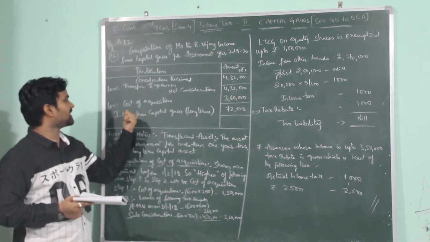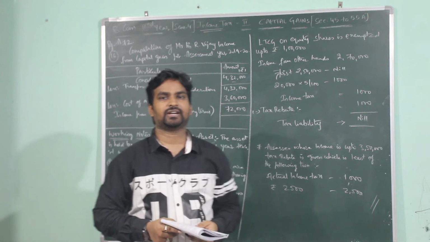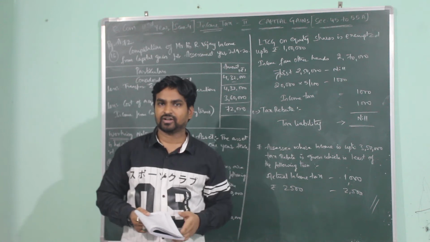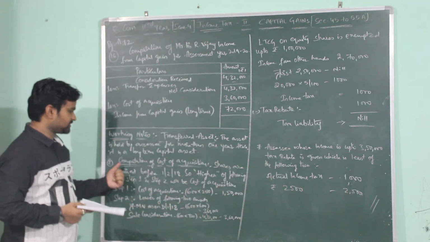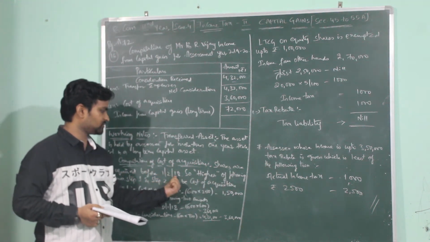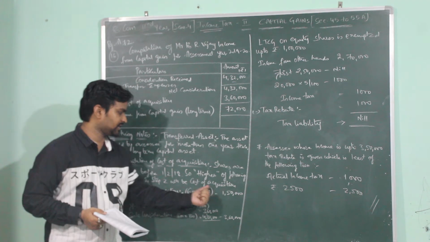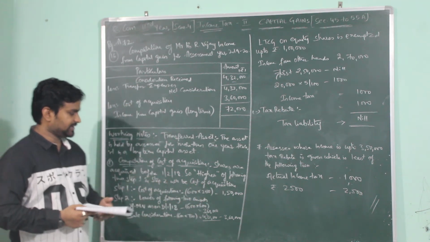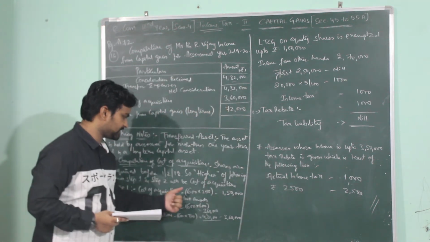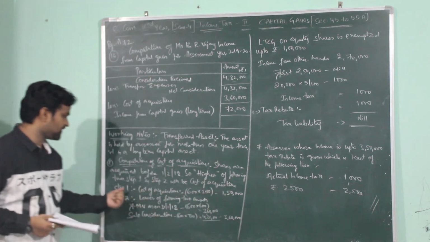Now what do you subtract from net consideration? Less cost of acquisition. How do we calculate cost of acquisition when listed equity shares are sold? First we will see whether the shares are purchased before 1st February 2018. See the working note, computation of cost of acquisition. Shares are acquired before 1st February 2018. So of the following steps, step 1 and step 2 will give the cost of acquisition. What is step 1? Cost of acquisition. How many shares are being purchased? 600 shares, at 250 per share. So how do we calculate the cost of acquisition? 600 shares into 250 per share, 600 into 250, which is 1,50,000. This was step 1. What is step 2?